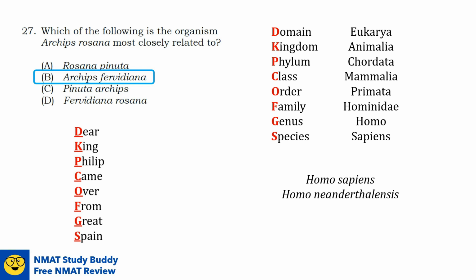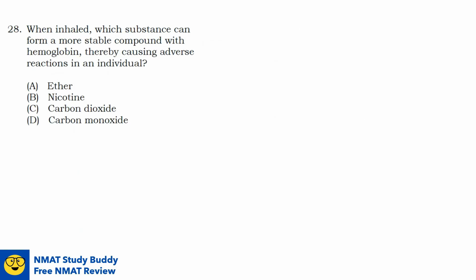So the answer is option B, Archips virvidiana, is the closest relative of Archips rosanna among these options. I hope that's clear. Question number 28.